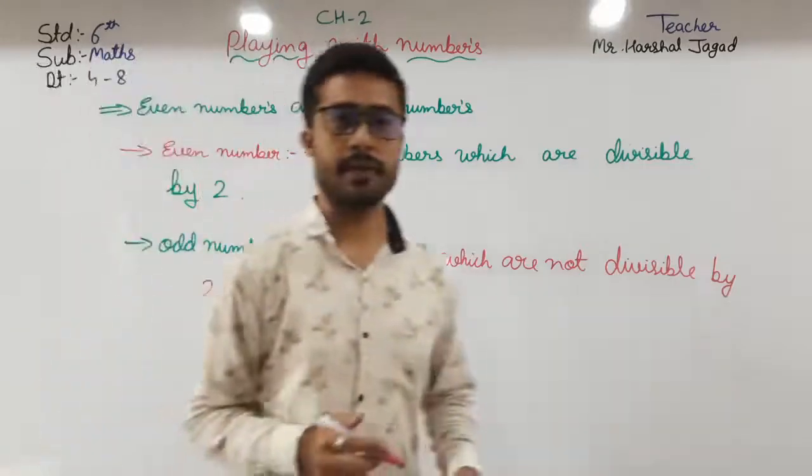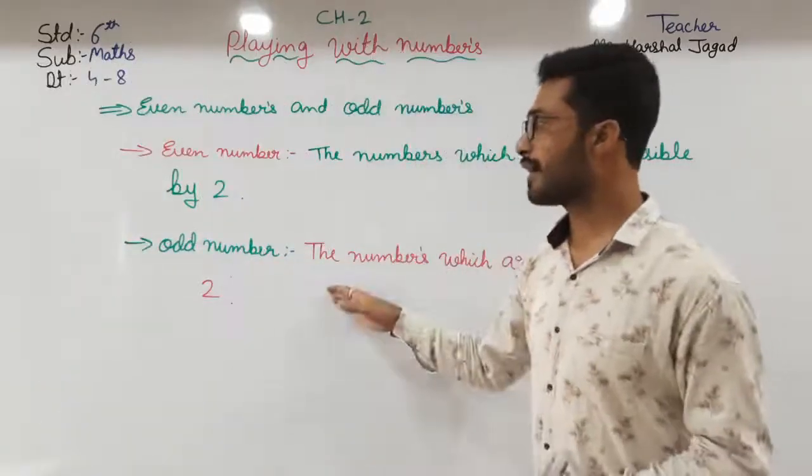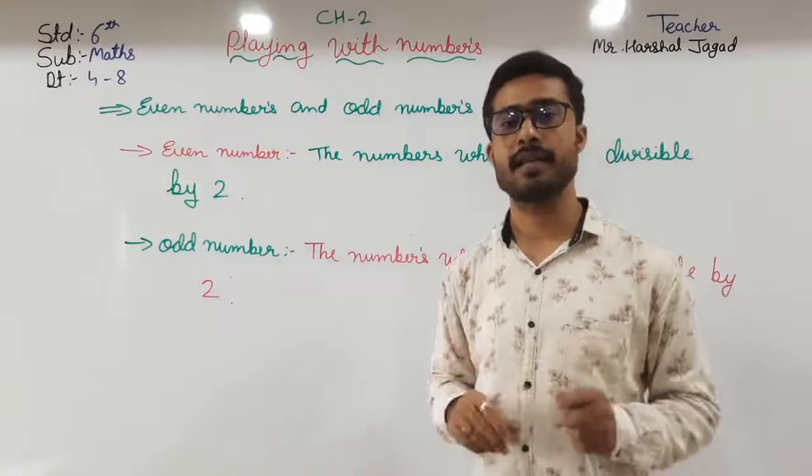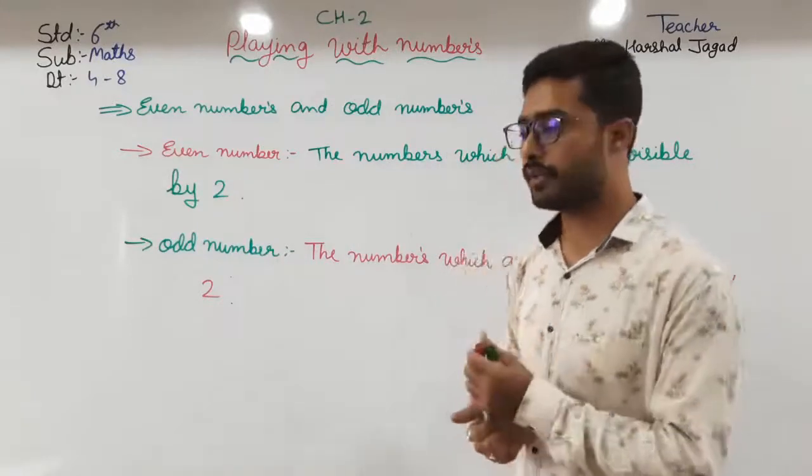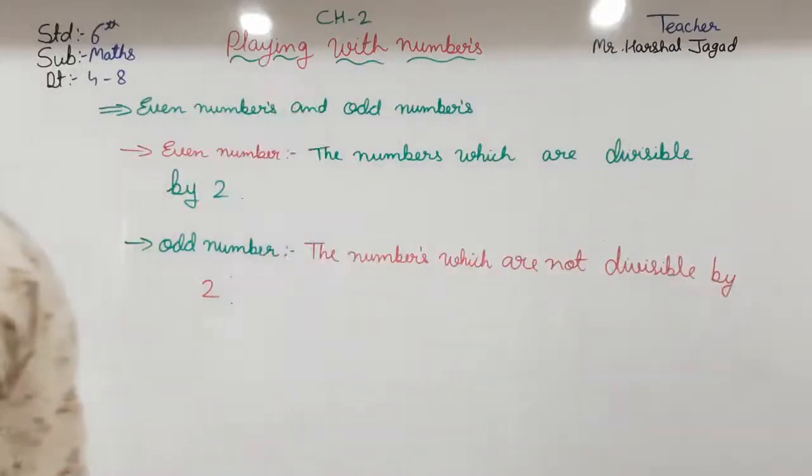The numbers which are not divisible by 2 are odd numbers, and even numbers are the numbers which are divisible by 2. Okay students, now moving towards exercise 2D.